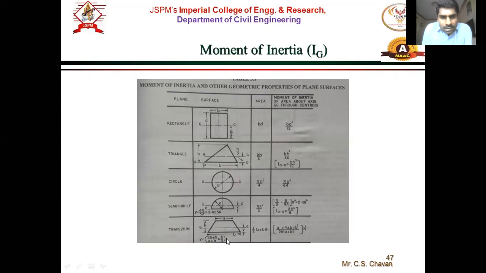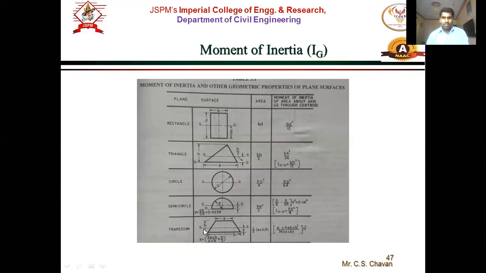So you can write these moment of inertia, area, and the location of centroid for the given surfaces. The moment of inertia, x bar, and the geometry area are important to solve the numericals in these particular cases.